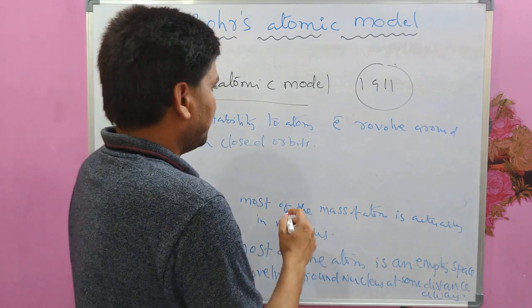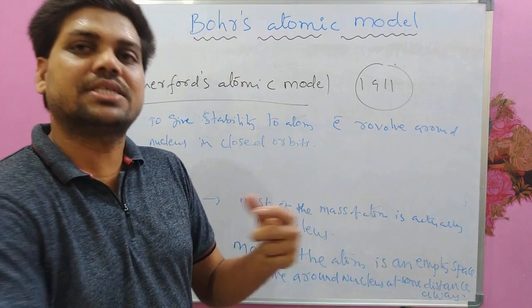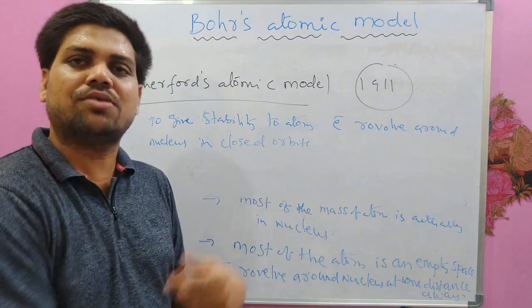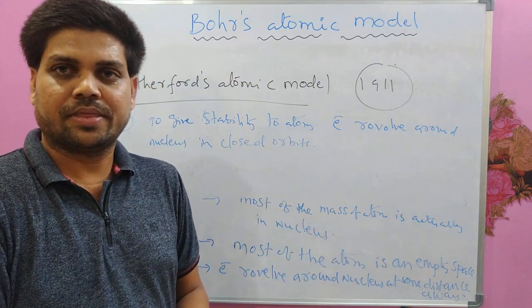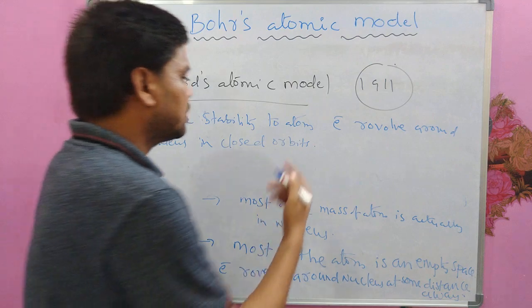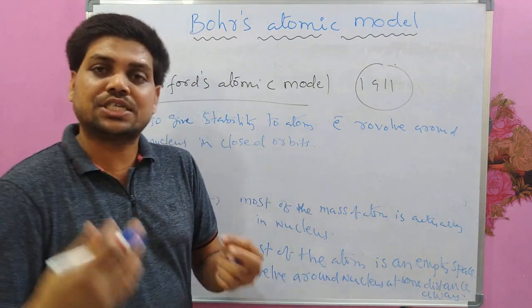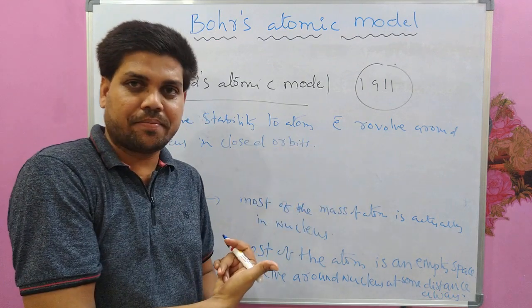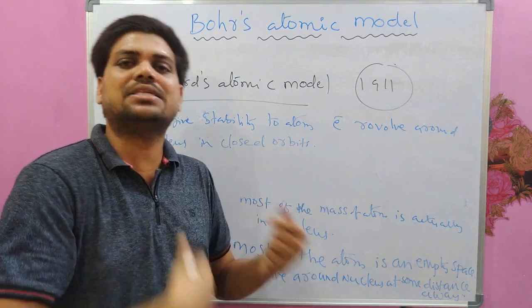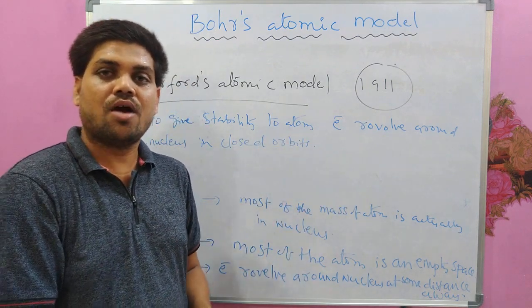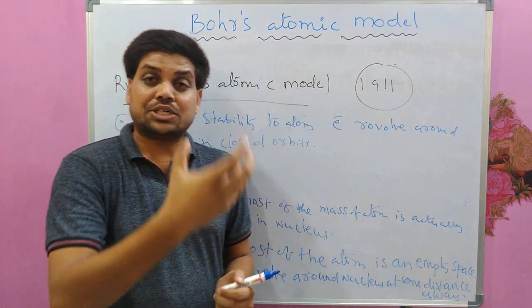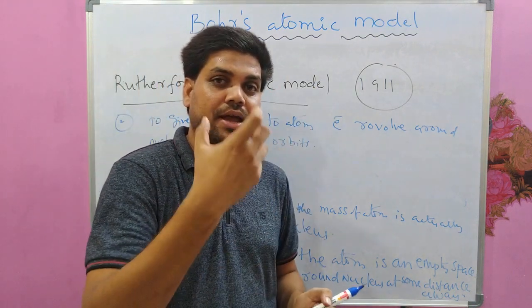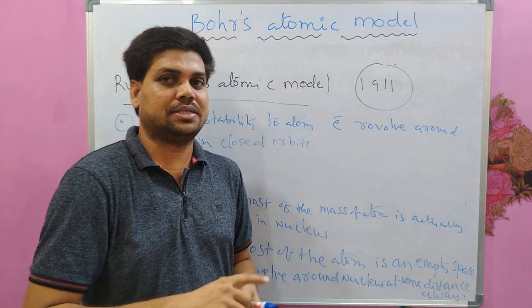Okay, and because of this circular motion of electrons around the nucleus, the centrifugal force is actually acting on the electron outwards to balance the electrostatic force between electron and nucleus.